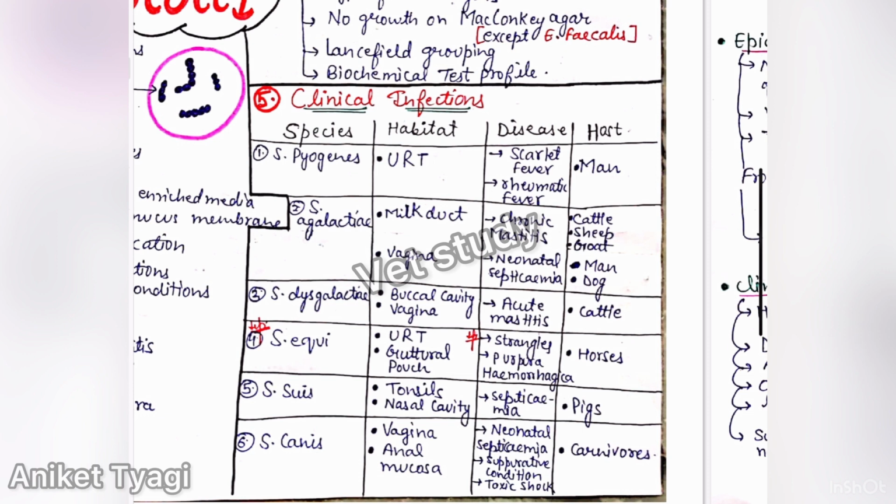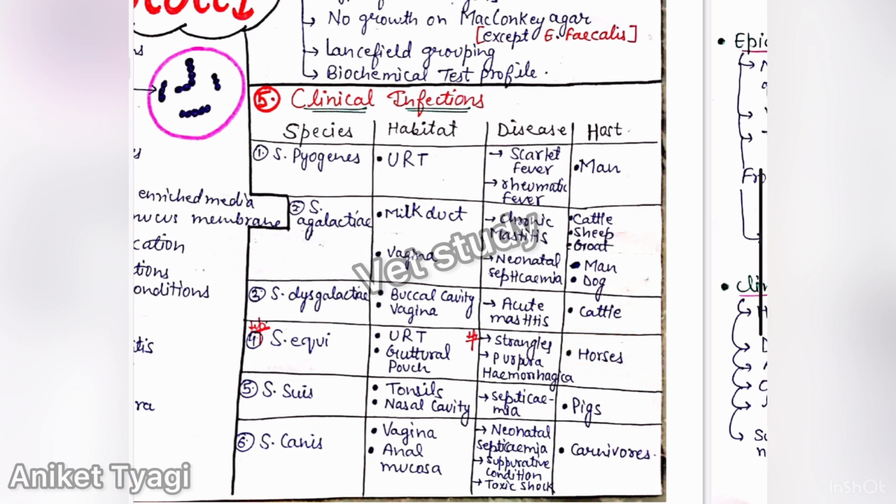So this is known as Guttural pouch. You should refer to your anatomy book for the detailed description of this Guttural pouch. It is the usual habitat of this bacteria, and this bacteria causes strangles. Strangles is very important. It causes strangles and purpura hemorrhagica in equines or horses.